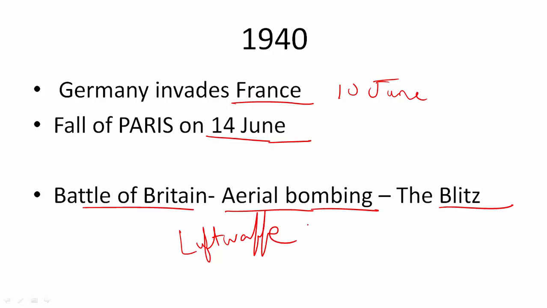But this was a very important period in the history of Britain because in centuries no one had attacked London directly. So it was after many centuries that someone had attacked London, and this was a huge setback to the British people. They thought that no one could attack the island of Britain, but Germany and Hitler did that.